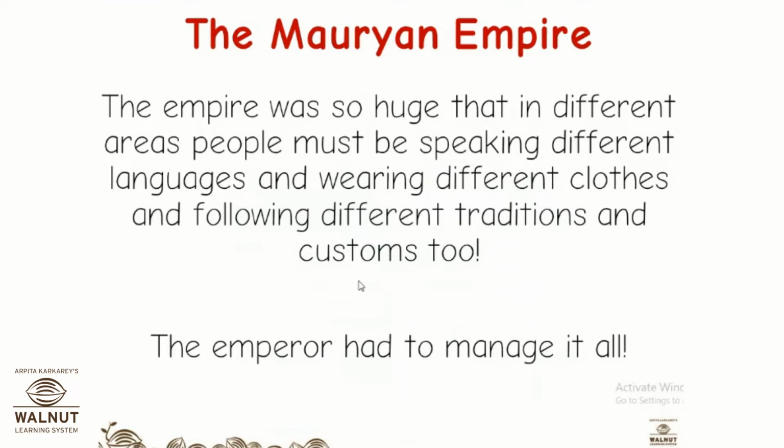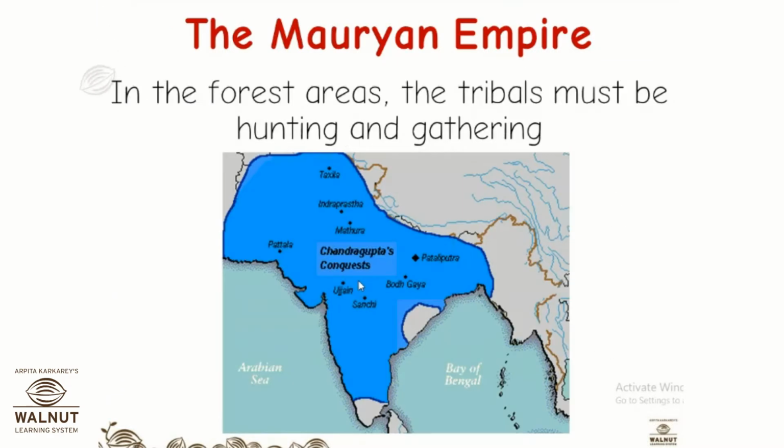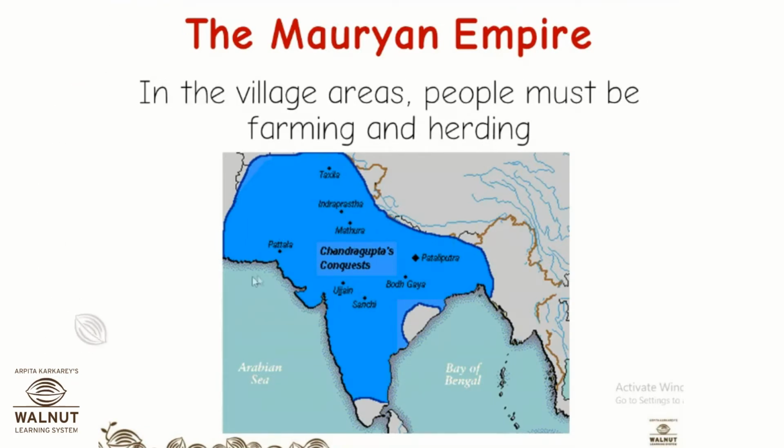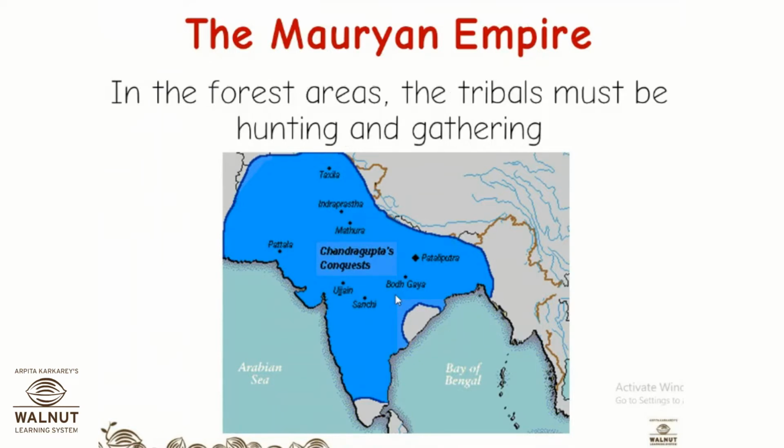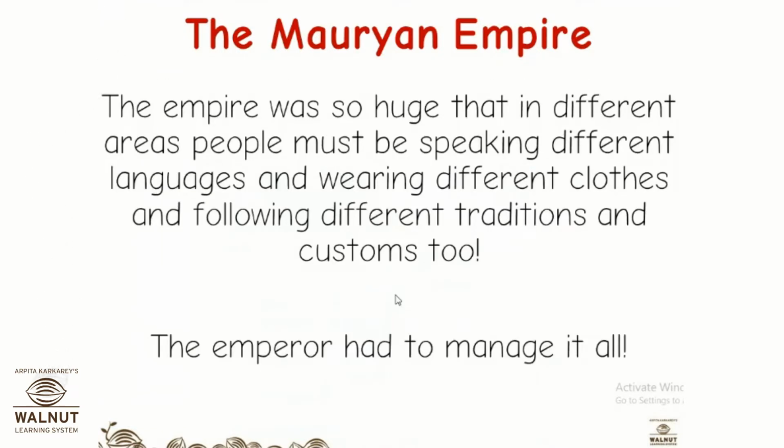The empire was so huge that in different areas, people must be speaking different languages and wearing different clothes. Correct? You saw his empire here. Which is the state here? Gujarat. Okay. And below that is Maharashtra. And here it is Karnataka, right? Here it is Bengal. So people of different places have different languages that they speak. They have different kinds of clothes that they wear. And they have different customs and traditions also. They have different types of food, they have different types of festivals that they celebrate.